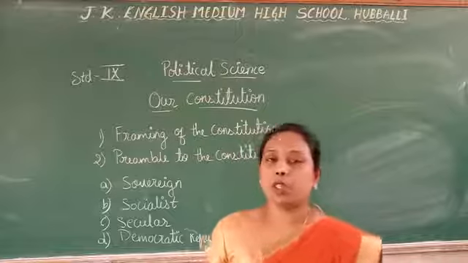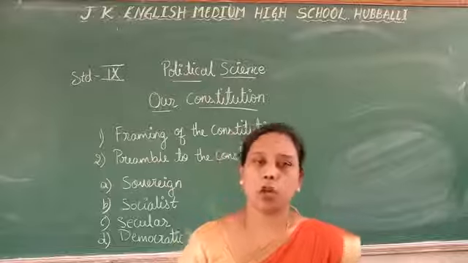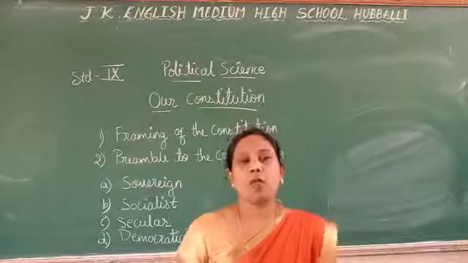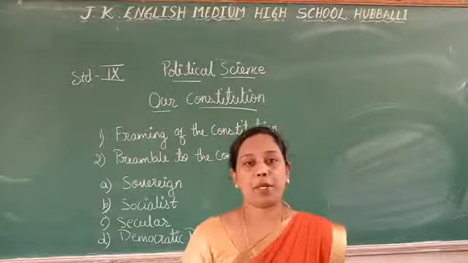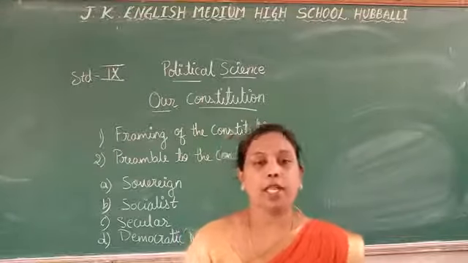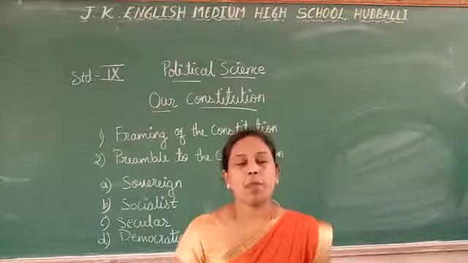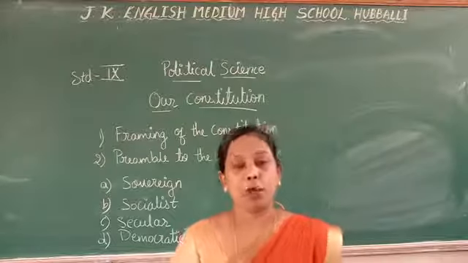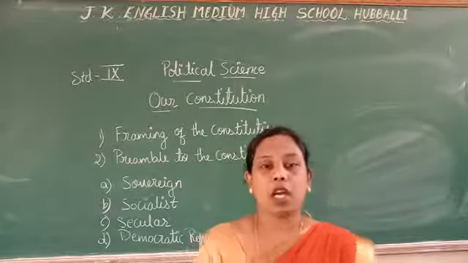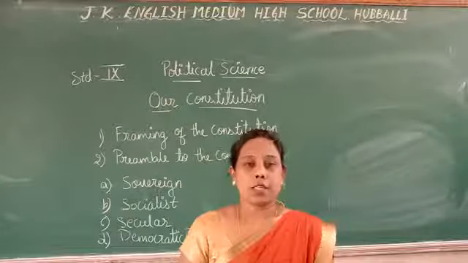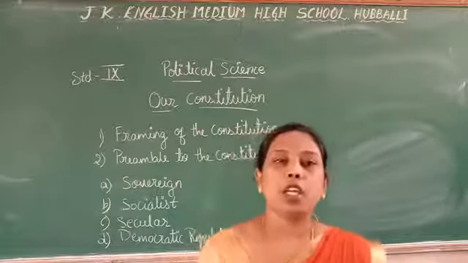The Constituent Assembly took 11 months and 18 days to complete its work. During the discussion, various laws enacted by the British government in 1909, 1919 and 1935, the British parliamentary system, the American Bill of Rights, and the social directive policies of Ireland were studied, and some of the elements of those were incorporated.